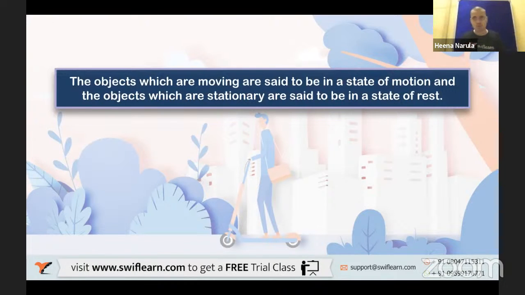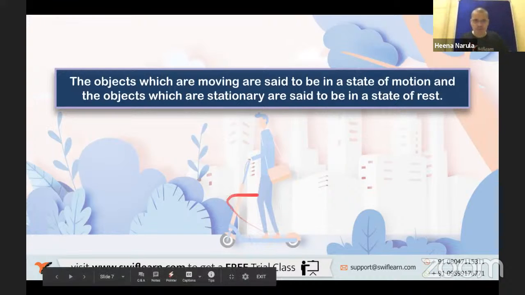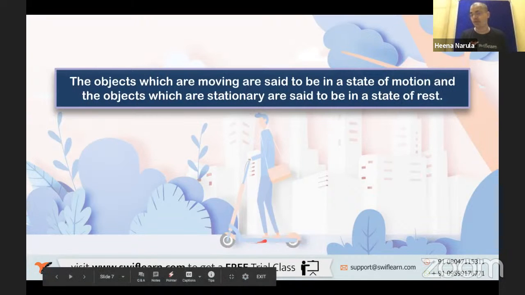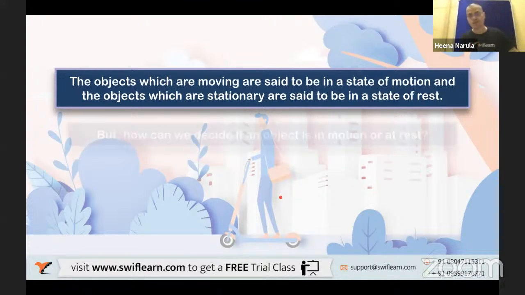We'll come to that in the course of time in the further slides. Okay. So till now things are clear. Motion and stationary, right? Any object you see which is moving, as you can see this person who is riding on the bicycle. So he is in motion, although the picture has been taken stationary. But since he is on the bicycle, he's moving. So he is in motion because his position is changing with respect to time, as you can see in the slide. Okay, let us go ahead.